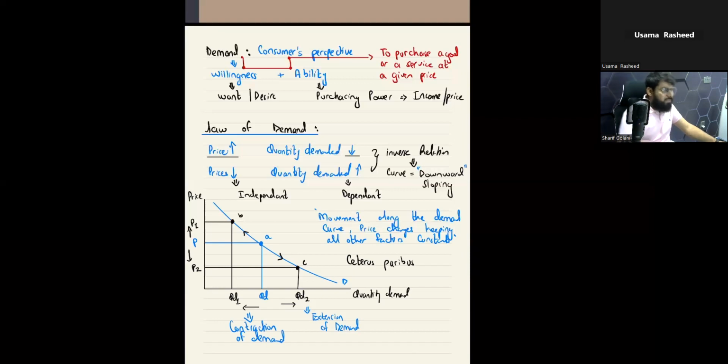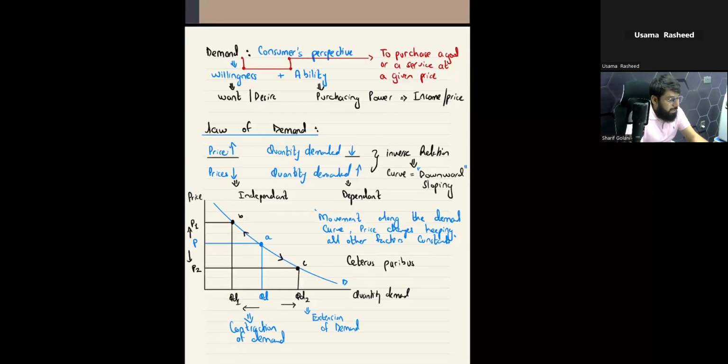So let us illustrate the diagram. Let us prove to the examiner that we know what this particular diagram states. So we're going to define it. How to define it? It's simple. The diagram shows a normal downward sloping demand curve, where P is the original price and QD is the original quantity demanded.